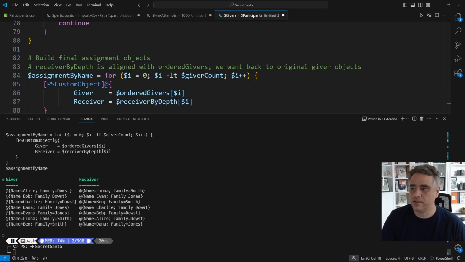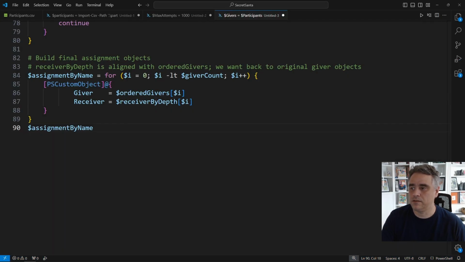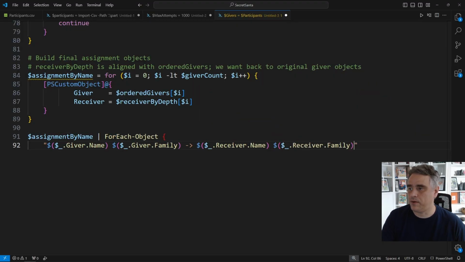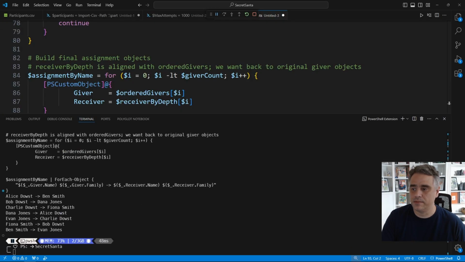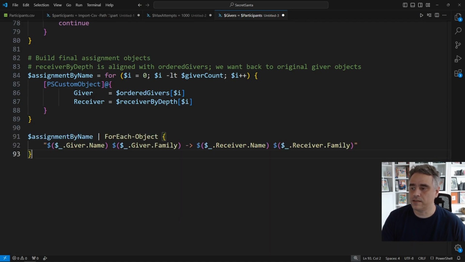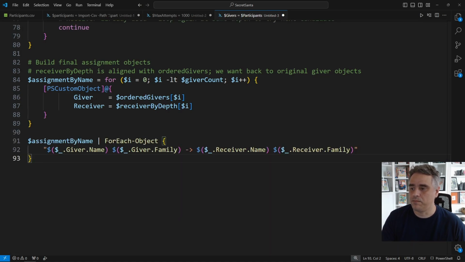And then finally, to make this human readable, we pipe the assignment into for each object and format each pair as a simple arrow. Giver name to receiver name. This makes it easy to eyeball the results and confirm that nobody got themselves, nobody got somebody in the same family, and every receiver only shows up once. So at this point, we've effectively built a small matching engine that obeys all of our rules and still manages to look like holiday magic.